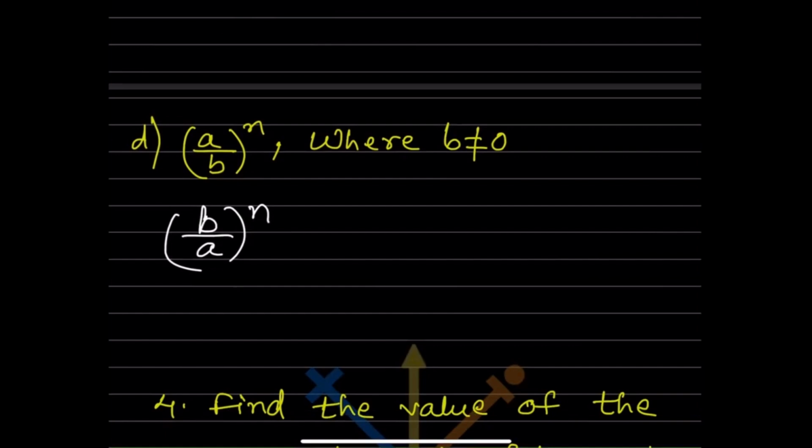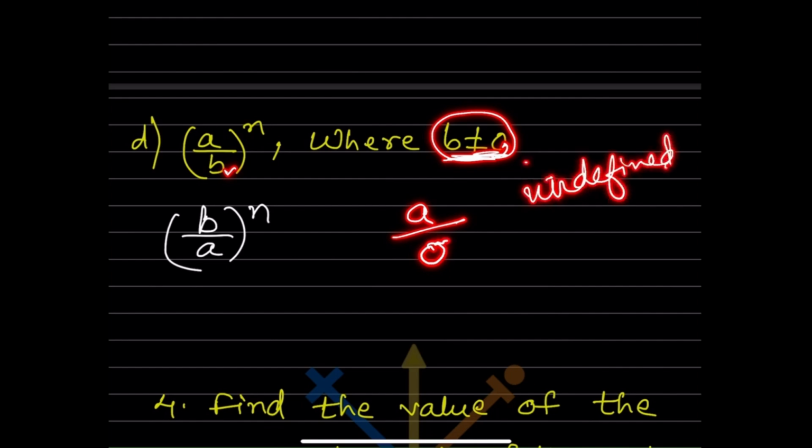Now they said a by b raised to n, where b is not equal to 0. What does this mean? b is not equal to 0 means in the denominator, whenever we have, suppose now b is 0. So if we have 0 in the denominator, that means it is undefined.